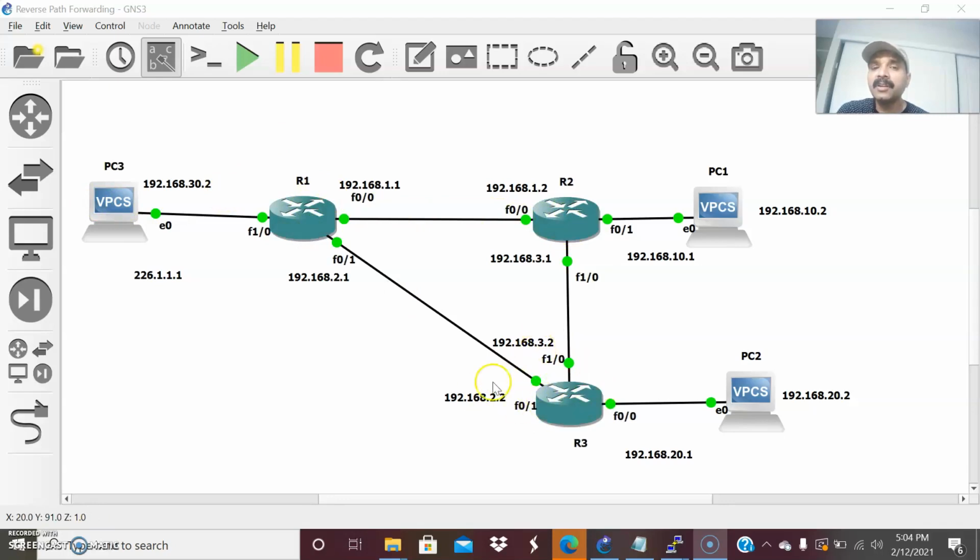So in this scenario, when the multicast packet is received on this corresponding interface, FastEthernet 0/1, it will check the corresponding unicast routing table.